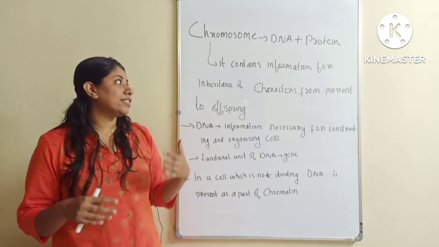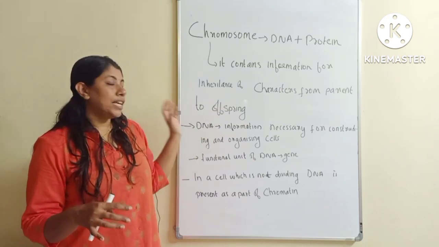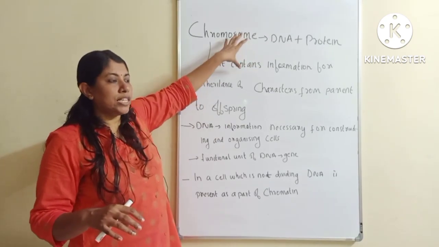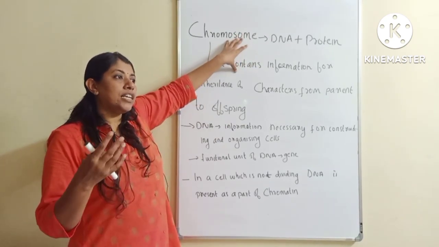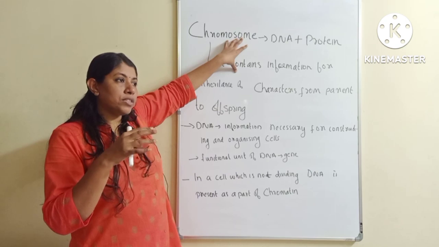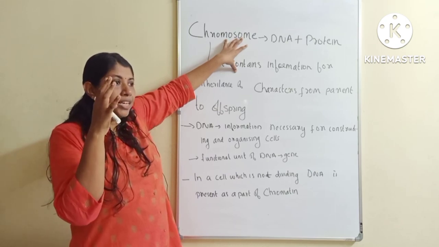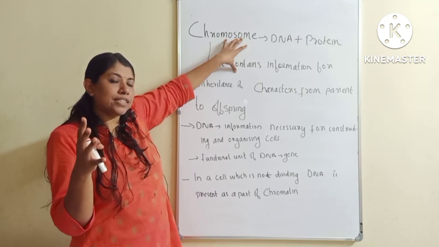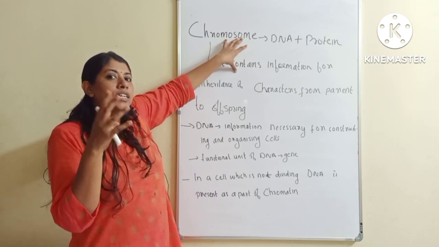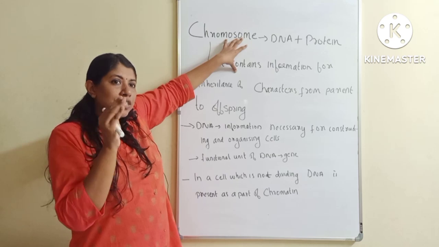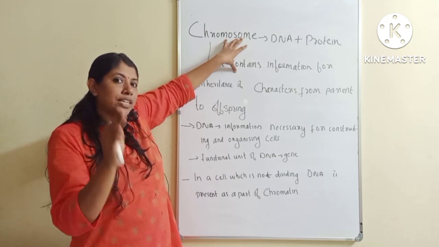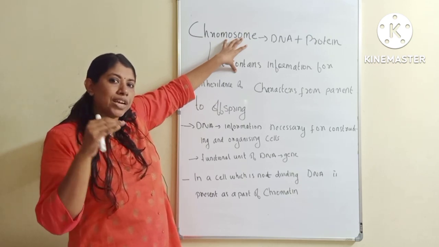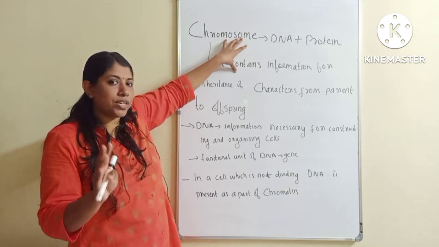അങ്ങനെയുള്ള ഇൻഹെറിറ്റൻസിനെ കുറിച്ചുള്ള ഇൻഫർമേഷനാണ് ഈ ക്രോമസോമിലുള്ളത്. If the particular chromosome that is connected with that particular character is transferred from the parent to offspring, we will get that trait. For example, if your parent has a blue colored eye, one gene is responsible for that blue colored eye. If that particular gene is transferred to us, we will also get that blue colored eye. I hope you understand the difference.